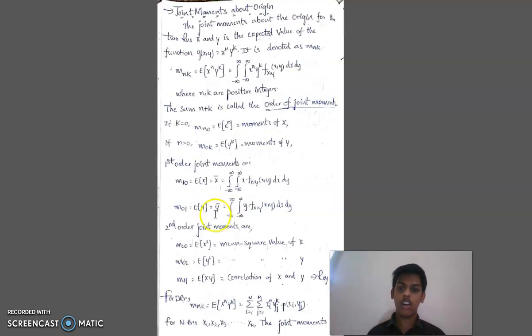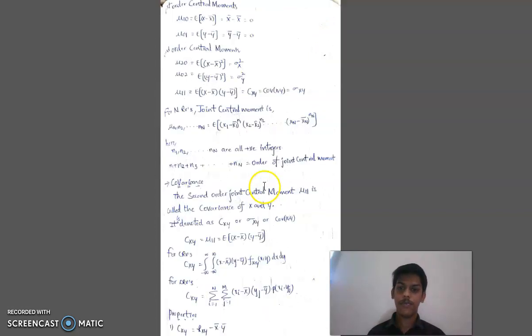Now the second order joint moments, where the order is 2. M20 is equal to expectation of x square, or m02 is equal to expectation of y square. Here expectation of x square is the mean square value of x, and expectation of y square is the mean square value of y. And if you place n equal to 1 and k equal to 1, it becomes expectation of xy. It is denoted as R_xy, which is the correlation of x and y.